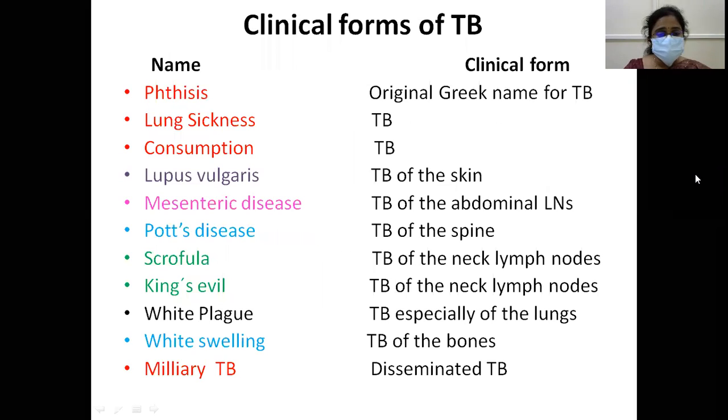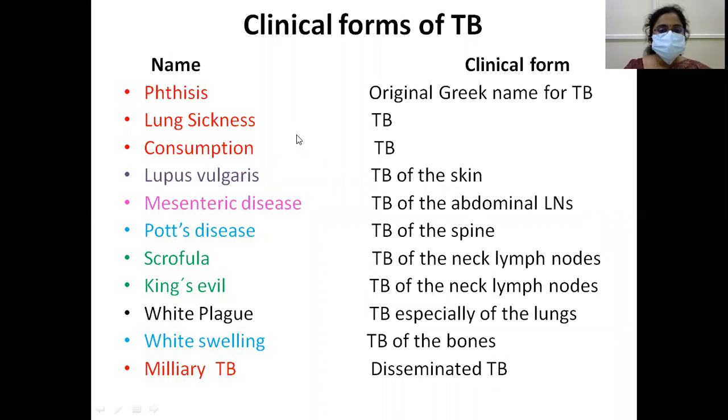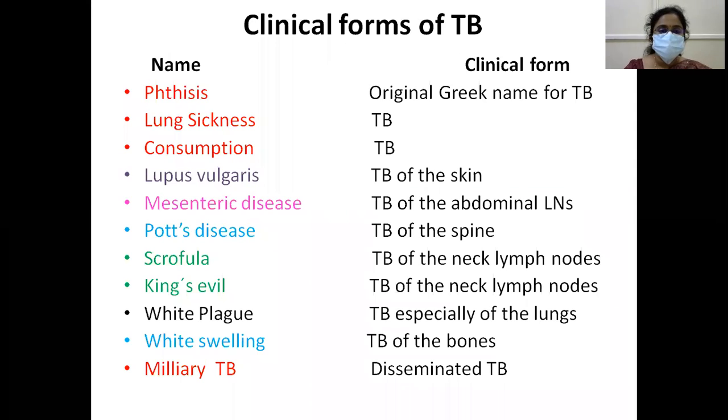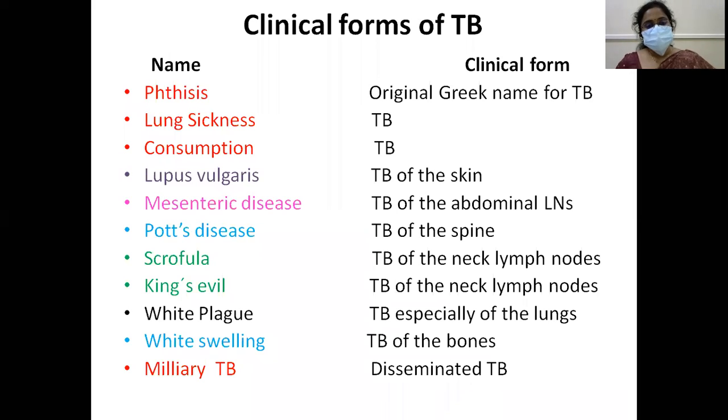Okay, these are some of the interesting names. Clinical forms of TB: the original Greek name for TB is phthisis. It is also called lung sickness or consumption, because there is loss of appetite and significant weight loss. TB of the skin was called lupus vulgaris. Mesenteric disease is the TB of abdominal lymph nodes. Pott's disease is the TB of the spine. Scrofula is TB of the neck lymph nodes. King's evil is also lymph node TB. White plague, white swelling is TB of bones. Miliary TB is disseminated TB. These are a few interesting names. That's it. Nothing very important.